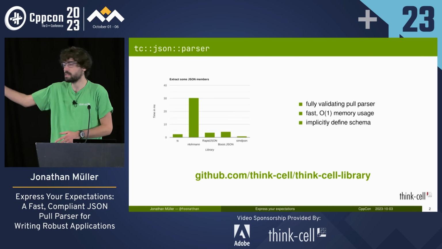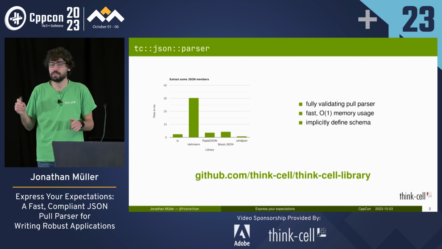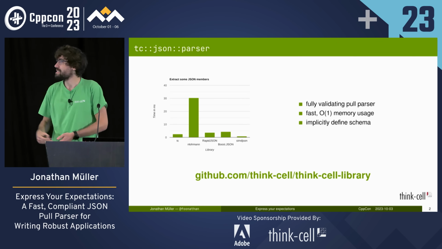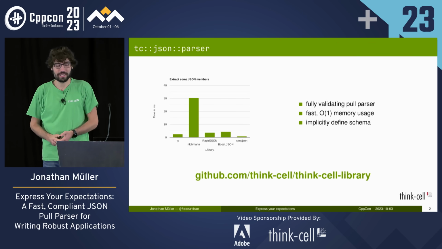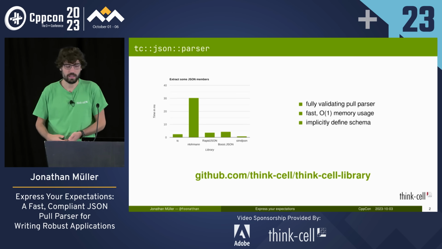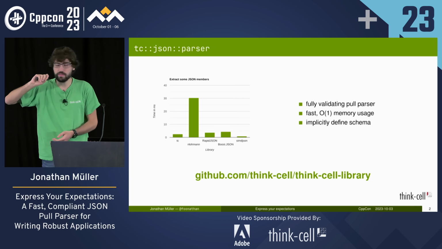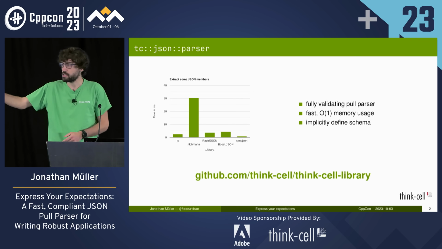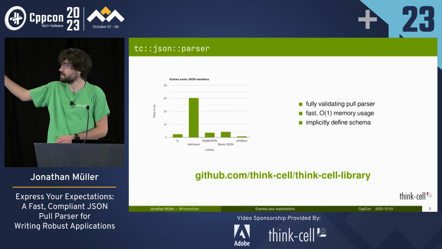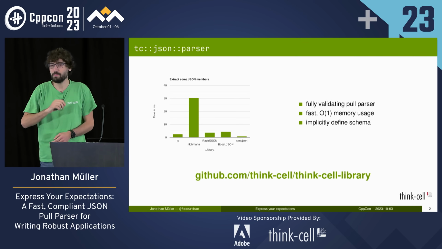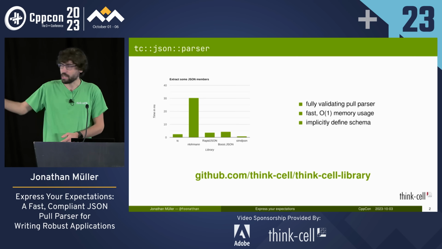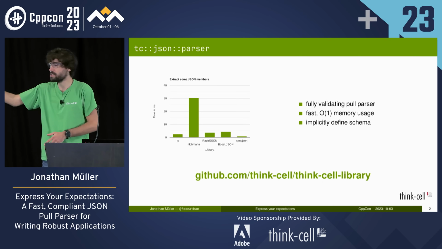It's quite fast, so there are some benchmarks. On the left, take them with a grain of salt, because I've written the benchmarks, and of course I picked one where the library looks good, right? So here we are parsing a big JSON document, some animation data or something, I believe, and we wanted to extract individual fields out of there, and the lower the time, the better. So ThinkCell is on the very left, then we've got enrollment.json, rapidjson, boost.JSON, and finally simdjson. So simdjson is faster, but simdjson is also cheating because simdjson doesn't do full validation. If you skip over a huge array, it will not look at the characters at all and just skip over to the end of the array. So naturally, it does less work, so it's faster. It also does more SIMD tricks than we do.